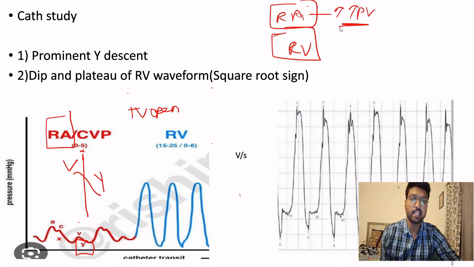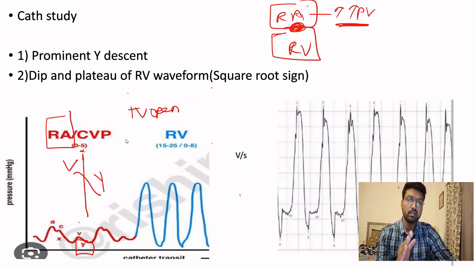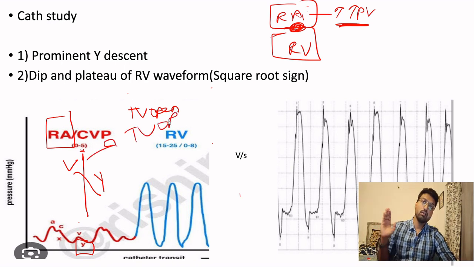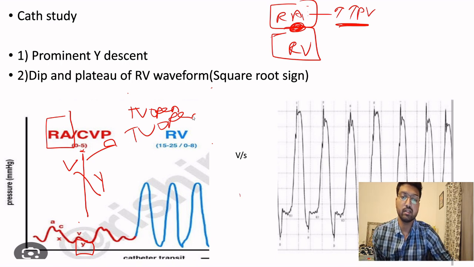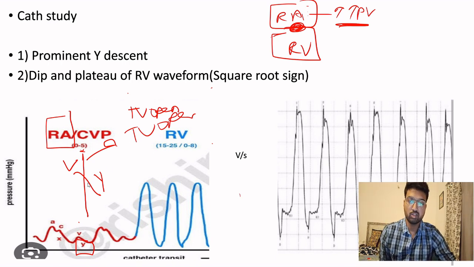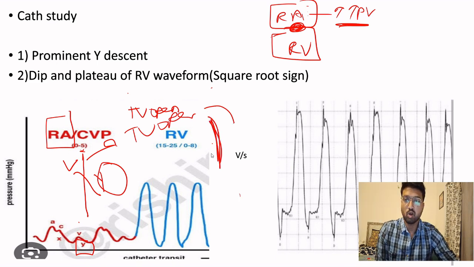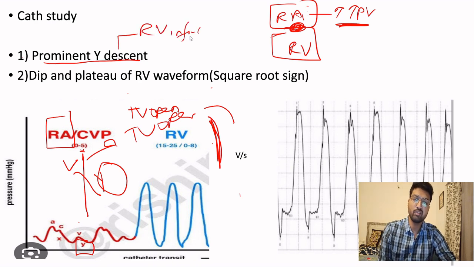So as soon as the tricuspid valve opens, which is when the diastole will begin, all the blood will rush into the right ventricle. So the Y descent, which is normally like this, will occur very rapidly. So prominent Y descent is seen in right ventricular infarction. We can see this in JVP and you can see this on the waveform also.